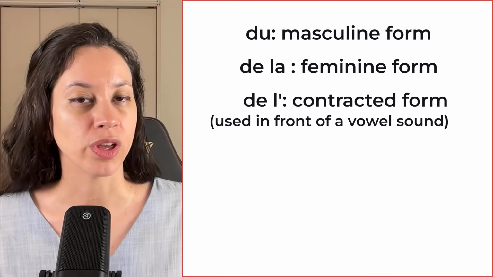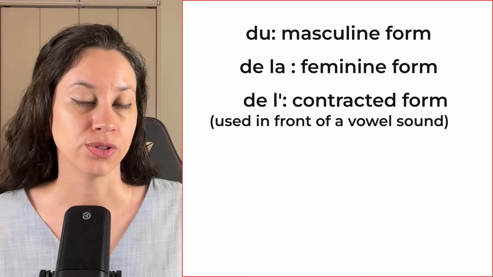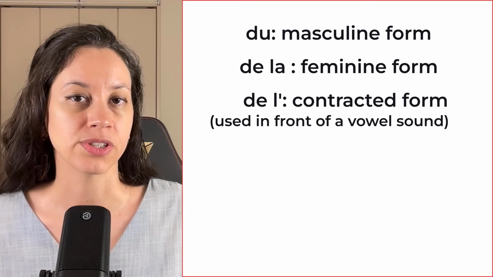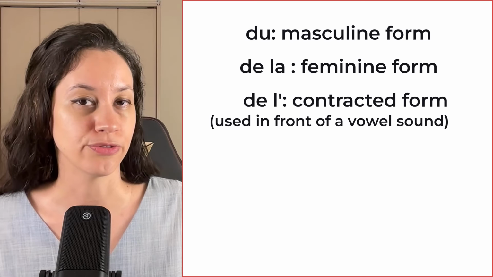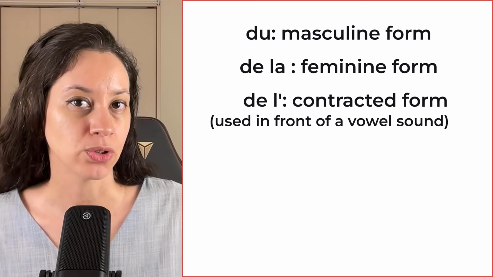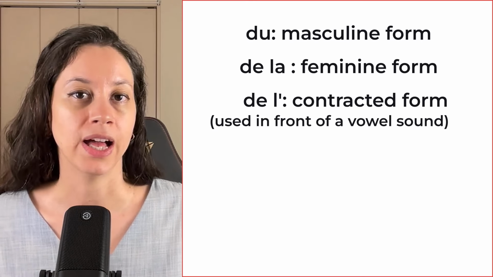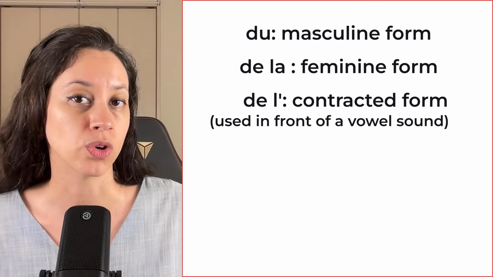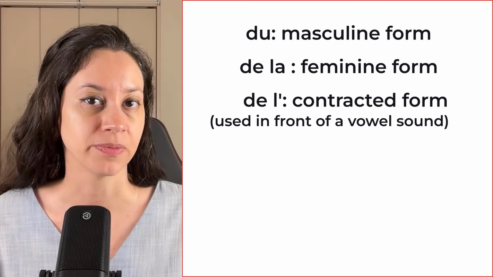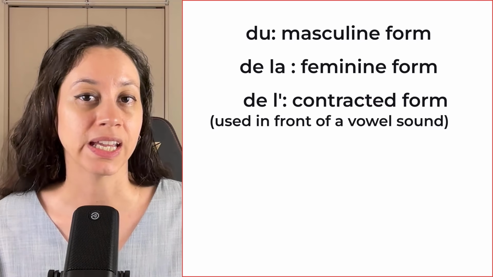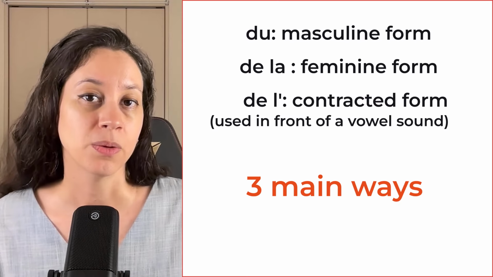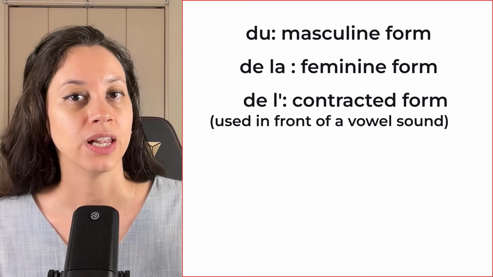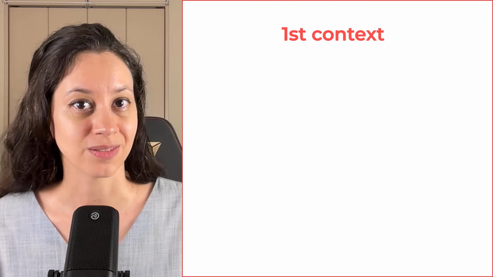First, let's start with du, de la, de l', because they all refer to the same thing. It's just that here they are used in different forms. So you have a masculine form, a feminine form, and a contracted form that is used in front of words starting with a vowel sound. They can be used in three different ways, meaning that they have three different meanings according to the context. Let's see the first context.